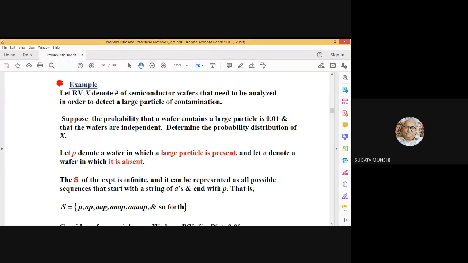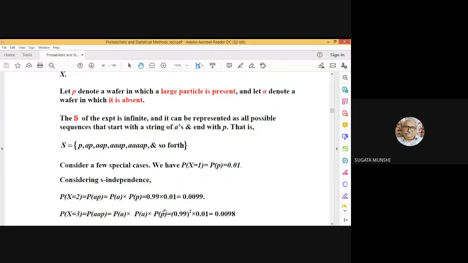And suppose it's found present in the third wafer. So the experiment stops there. So absent, absent, present. Similarly, absent, absent, absent, and present. Next one is 4 wafers. In the 4 wafers that are tested sequentially, the contaminant is absent, and the 5th wafer is present, and so forth. So there are infinite number of such possibilities.